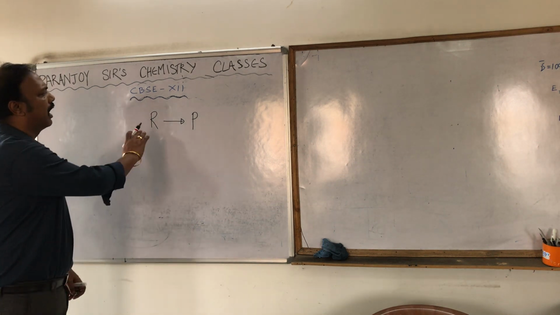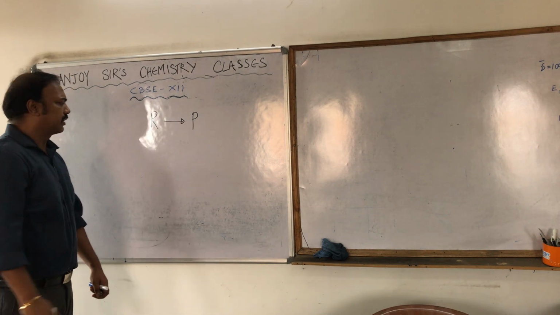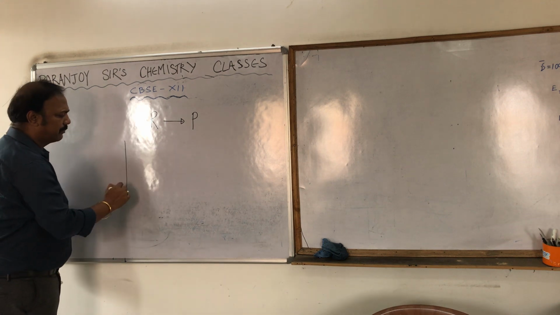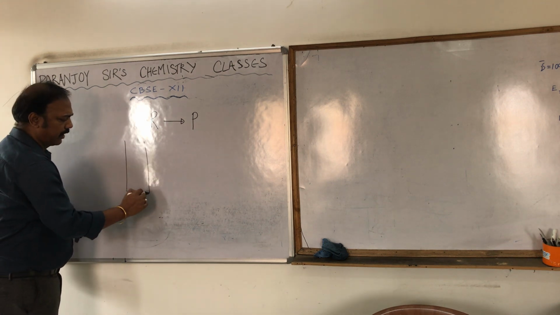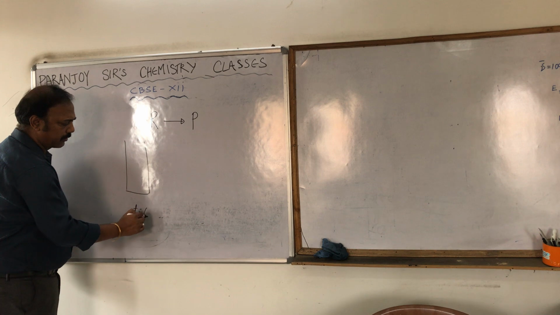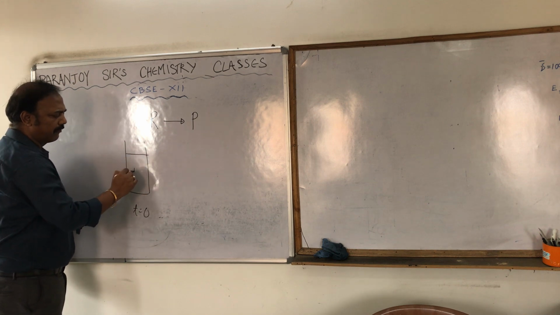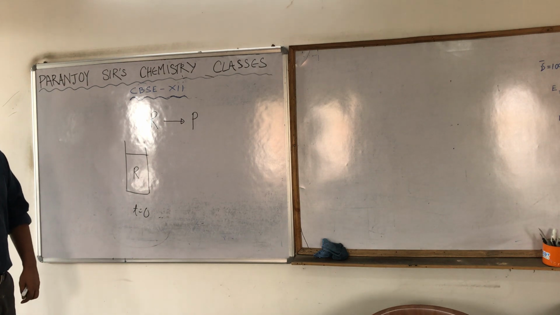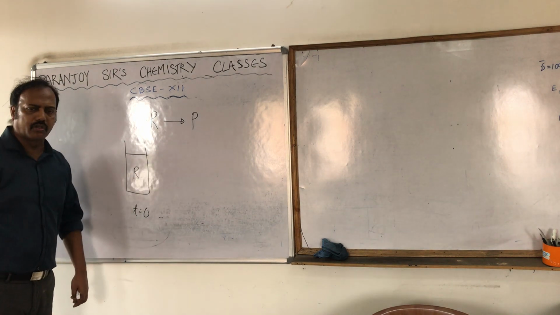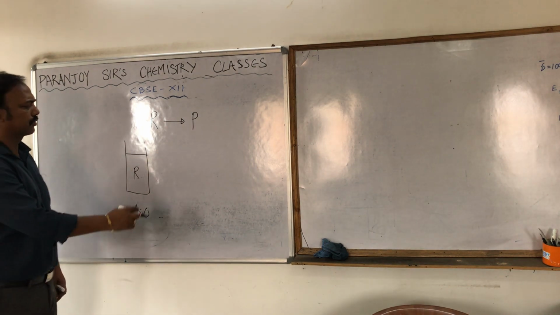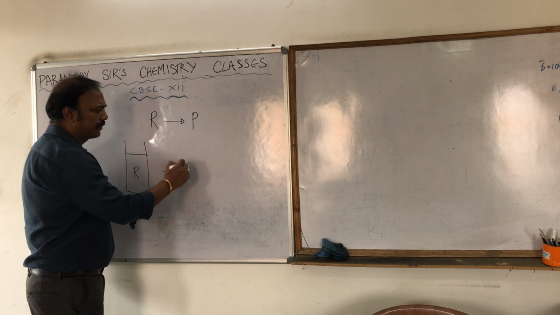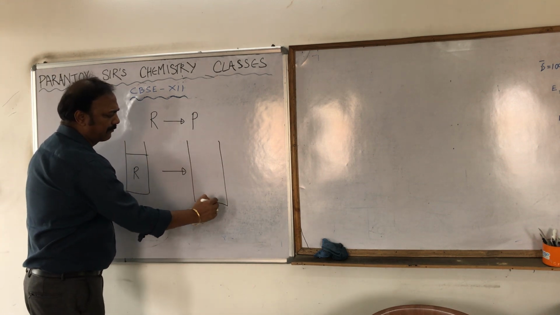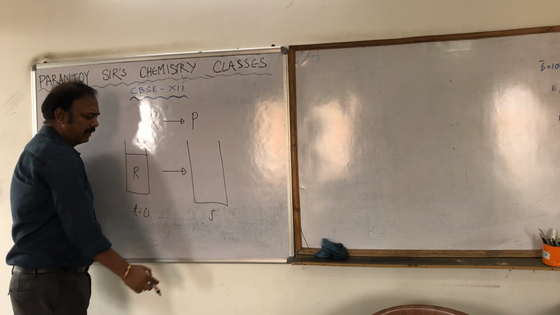Now when R is converted into P, suppose initially at time t equal to 0, we have taken some amount of R. Now as the reaction goes on, after a certain time, suppose after 5 seconds, what will I see?